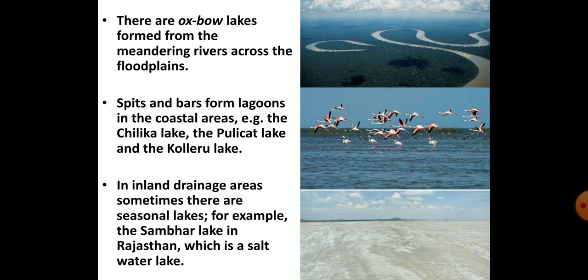Lakes in the inland drainage area are sometimes seasonal. For instance, the salt water lake in Rajasthan called Sambhar Lake. Look at the third image that shows the Sambhar Lake. The water of this lake is used to produce salt.